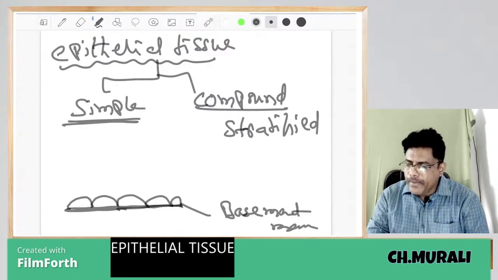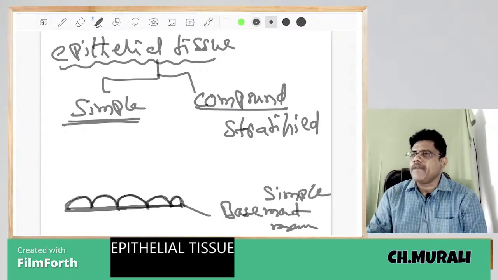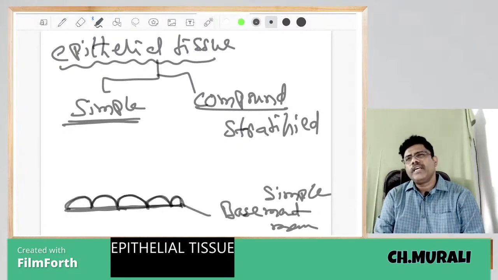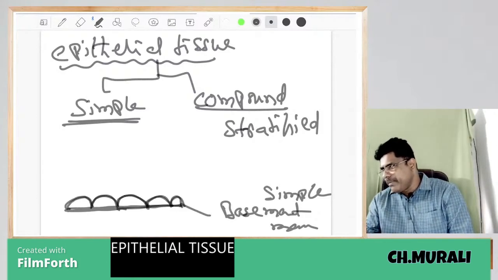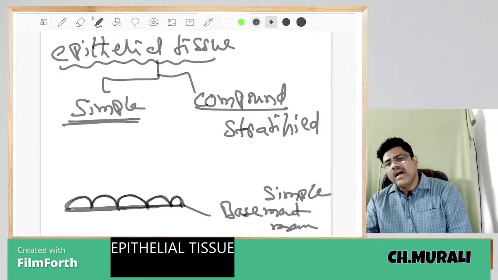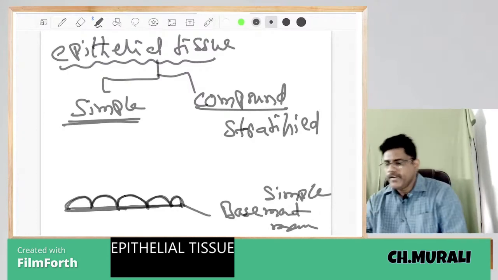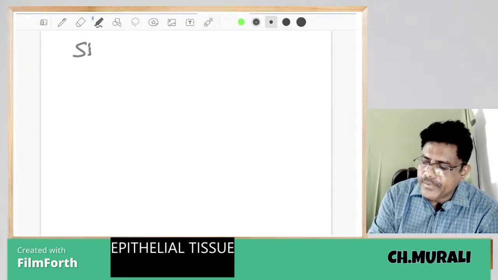On the basement membrane only one row of cells is present. That is called simple epithelium. Cheppandi, what is the meaning of simple epithelium? Only one layer of cells on basement membrane is called simple epithelium.